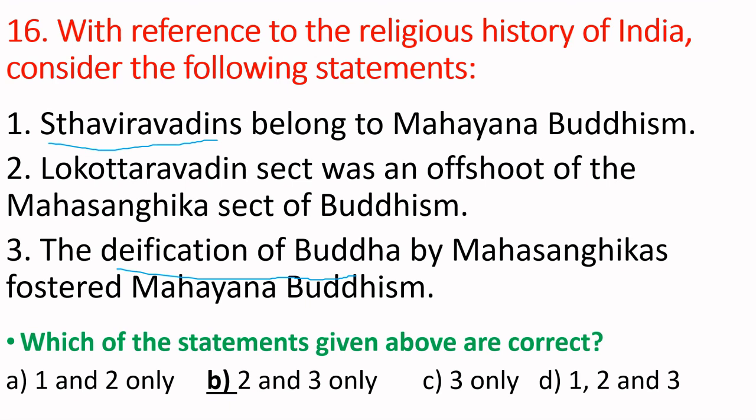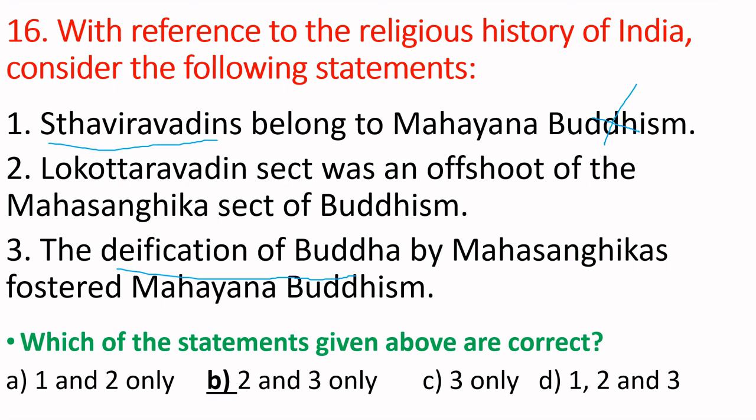First we'll start with the first one, Sthaviravadins. This is related to Buddhism. In the Second Buddhist Council, Vajji monks became Mahasangikas, and Avanti monks became Sthaviravadins or Theravadins. There is no relation between Sthaviravadin and Mahayana Buddhism. In the Fourth Buddhist Council, Mahasangikas became Mahayana Buddhism. So the first statement is wrong.